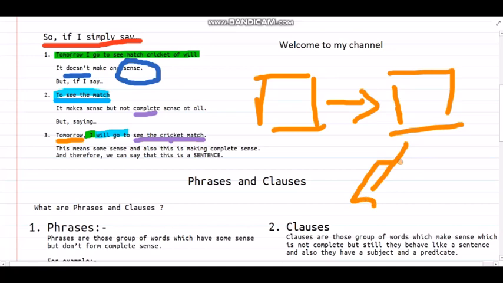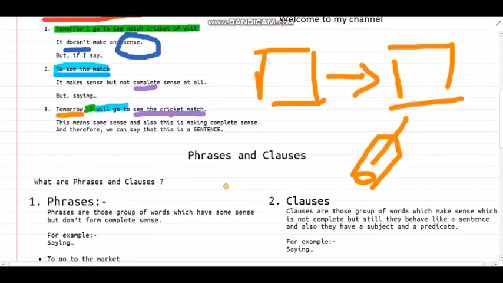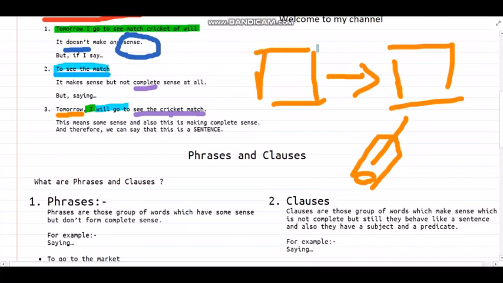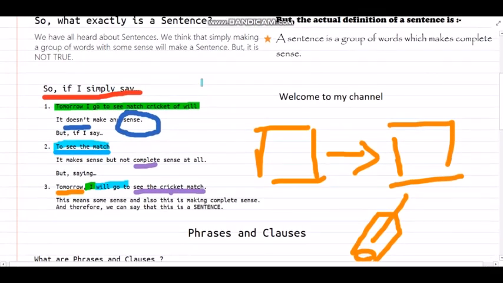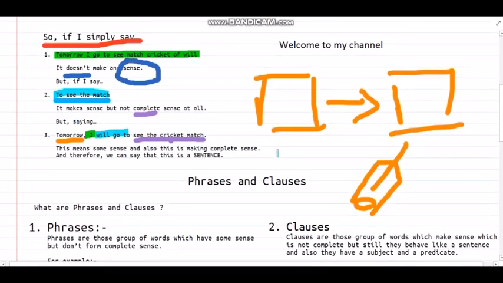Right. So what do we see here? That if we don't make a complete sense, it is of no use. Without a complete sense, we cannot say that it's a sentence. So what do we have next? Phrases and clauses. But before that, I need to ask you some simple questions. The biggest thing is that we see that something needs to make sense.